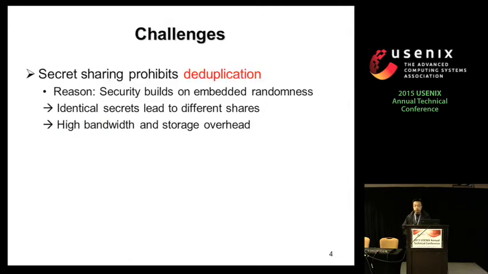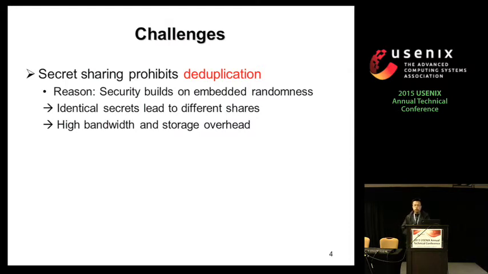Nevertheless, we argue that secret sharing still has high storage overhead because it prohibits deduplication. Deduplication is a technology that is widely used for removing content redundancy. The basic idea is if you identify two identical data copies with the same content, then you only need to store one single copy, while having the other copy referenced by smaller-size pointers. In this case, we can reduce the storage overhead.